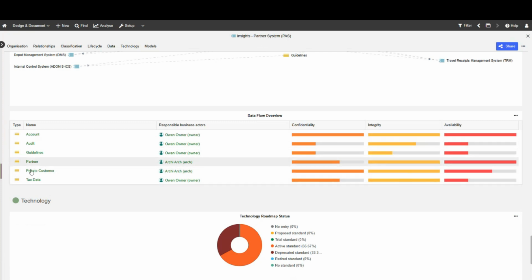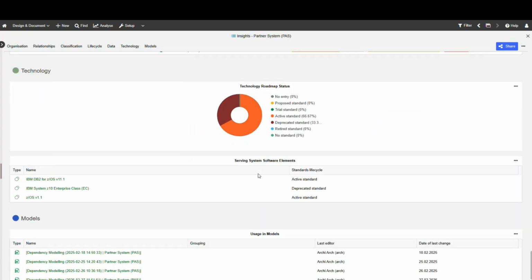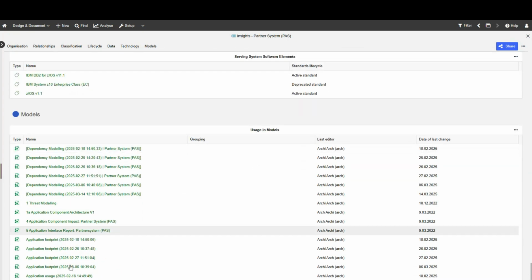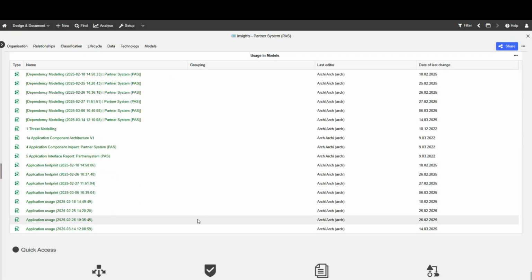Again, here my data objects, the ownership, my technologies or system softwares that are being utilized to support or realize my corresponding application. Where, in which models am I using this application? So I see quite well how important it is or how it's structured, right? You can create various reports, from PDF and Word file reports. You can also alter how they look. So basically, these are paper-per-paper reports, tabular reports of all the information behind this asset. You can validate it, making sure that people comply, if it's being created or being used in models, to certain rules.